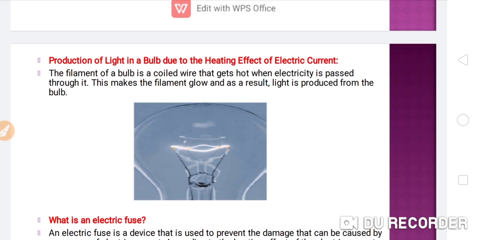It gets hot because of its resistance. It has a very high electrical resistance. This makes the filament glow, and as a result light is produced from the bulb. So this is the important concept behind the glowing of the bulb, that is the heating effect of electric current.